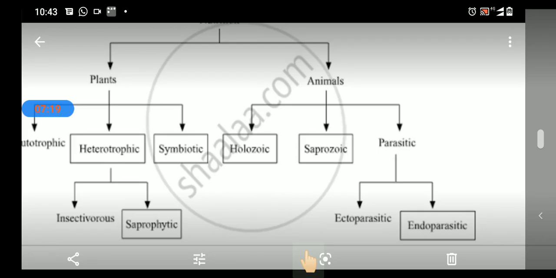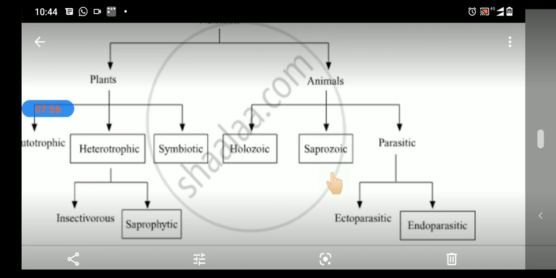So this is all about holozoic nutrition. In that we have seen herbivorous, carnivorous, omnivorous, scavenger and decomposer. Now after this we have the type called saprozoic nutrition. Saprozoic nutrition is that in which animals decompose dead bodies and decaying organic matter and utilize it as food.